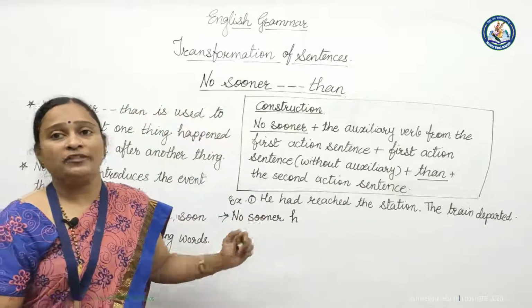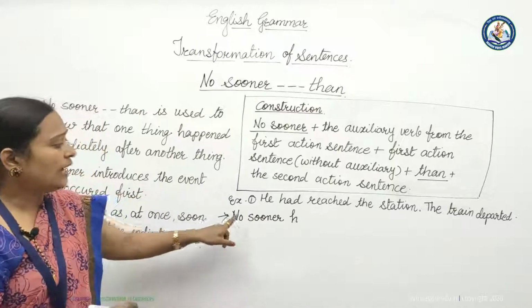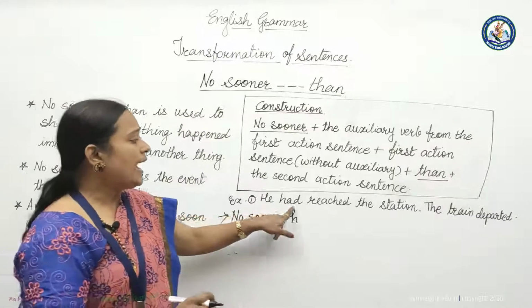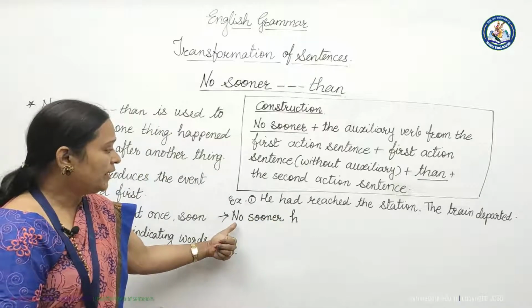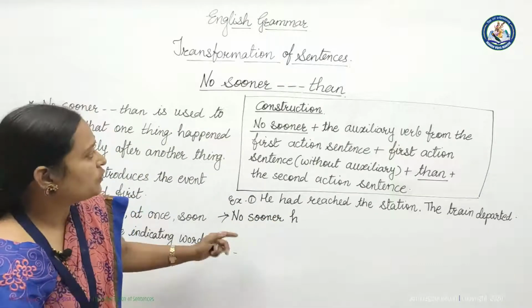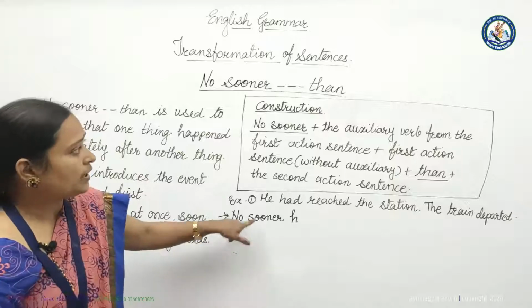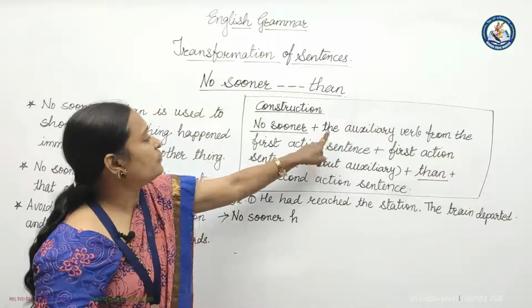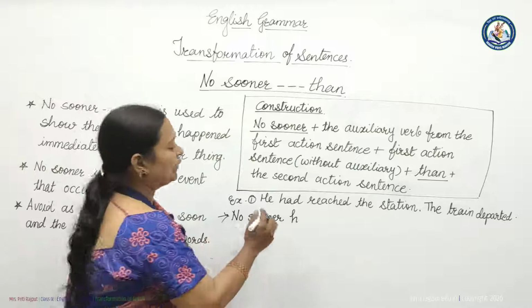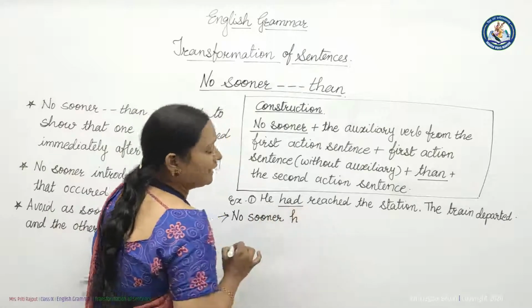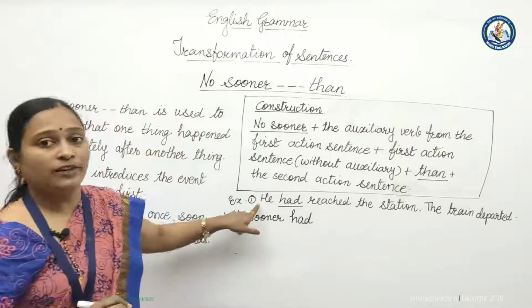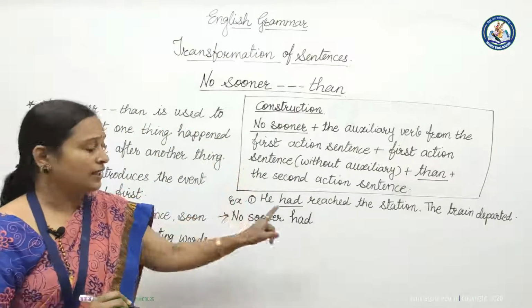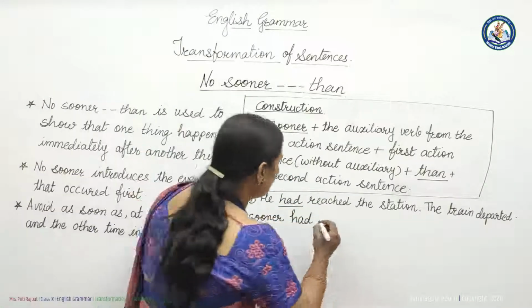First of all, identify the first action sentence. We have identified he had reached the station. As I said, we have to write no sooner in the beginning itself. So we have written no sooner. Then the auxiliary verb from the first action sentence. Here we have to identify the auxiliary verb, and here it is had. No sooner had. Then we have to write first action sentence without auxiliary. He reached the station.